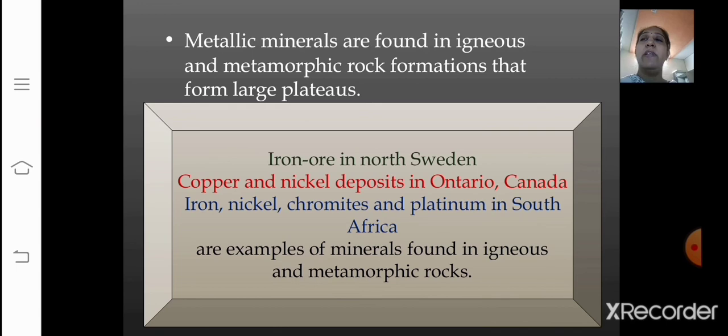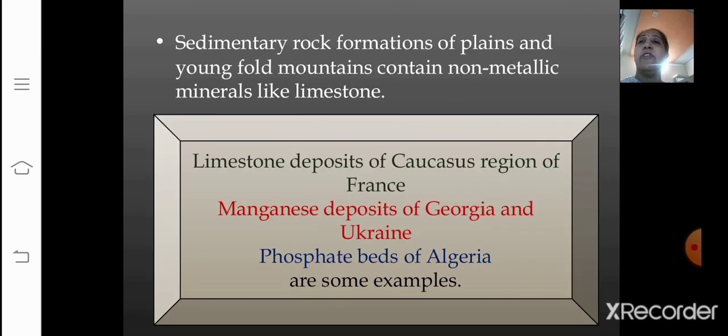See, iron ore, here the examples have been given to you. Iron ore in North Sweden, copper and nickel deposits in Ontario, that is in Canada. Iron, nickel, chromides and platinum in South Africa are the examples of minerals that are found in igneous and metamorphic rocks. Then, sedimentary rock formations of plains and young fold mountains contain non-metallic minerals like limestone.